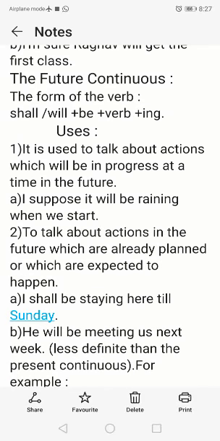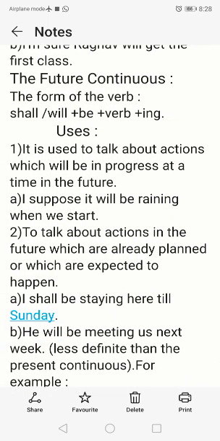Okay, next one is future continuous, and once again the verb form is shall or will plus be plus verb plus ing. That is, I shall be dancing, we will be dancing. So that is shall plus be plus verb plus ing. Okay, different uses.